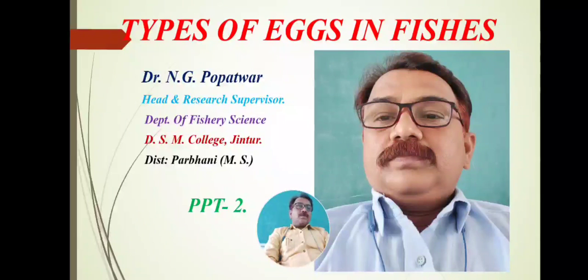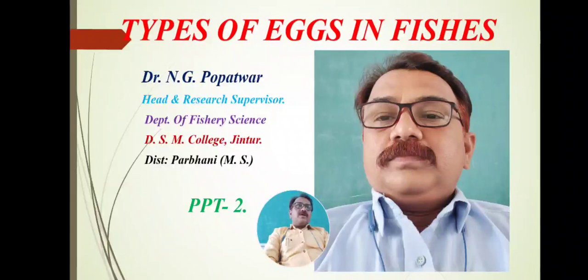Boys, in the last part we studied the types of eggs in fishes. According to different criteria, eggs are of various types.